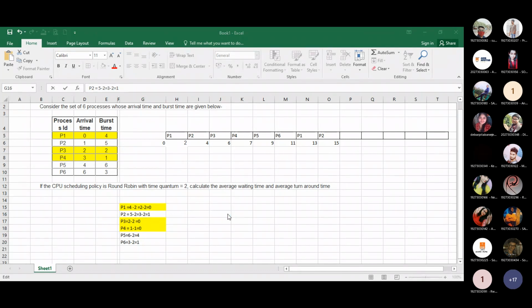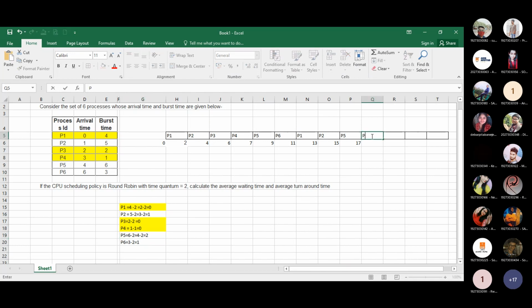Next we move to the next process, that is P5. It requires 4, and as per the system, we can provide only 2. So 15 plus 2 is 17. Here we subtract 4 minus 2, and the remaining part is 2.